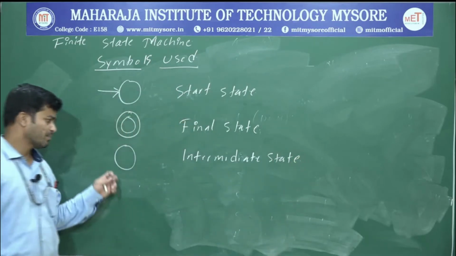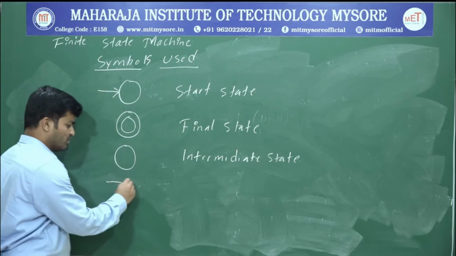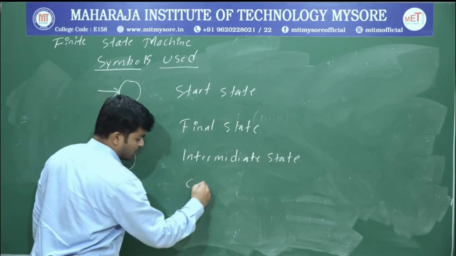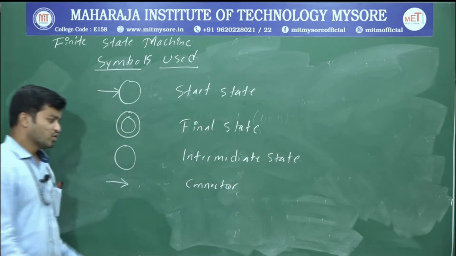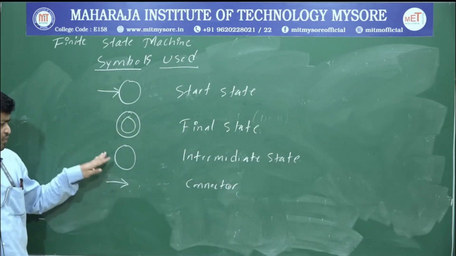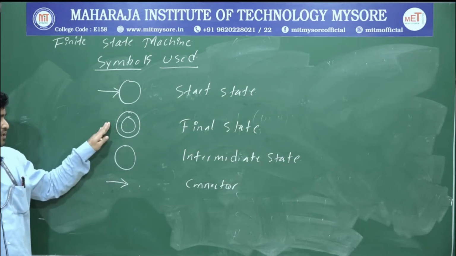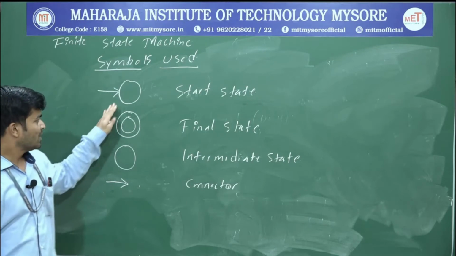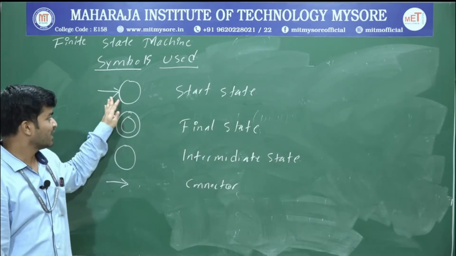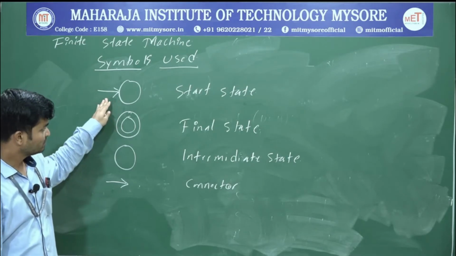If I want to represent an intermediate state, I will use just a circle, and I will use an arrow in order to make a connection. If I want to make any connection, I will go with an arrow. For an intermediate state, I will go with a circle. For a final state or accepting state, I will go with a double circle. For a start state, I will go with the arrow with a circle.